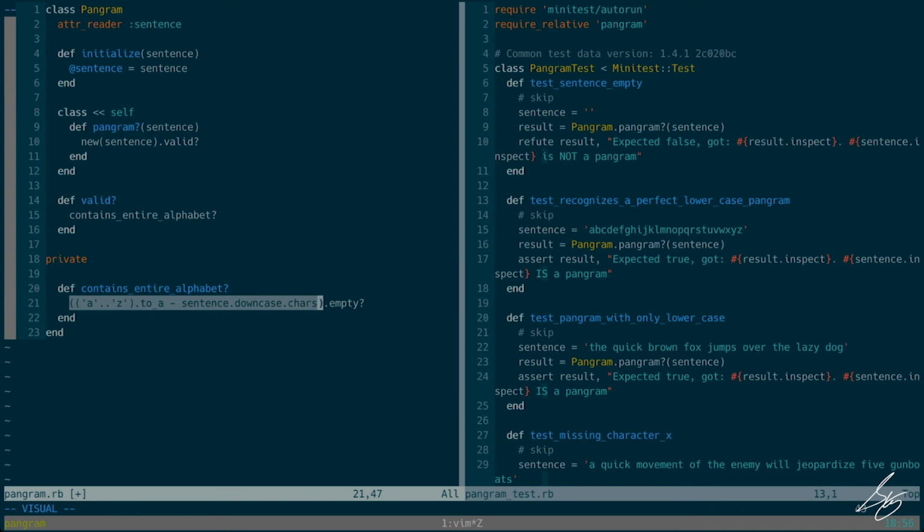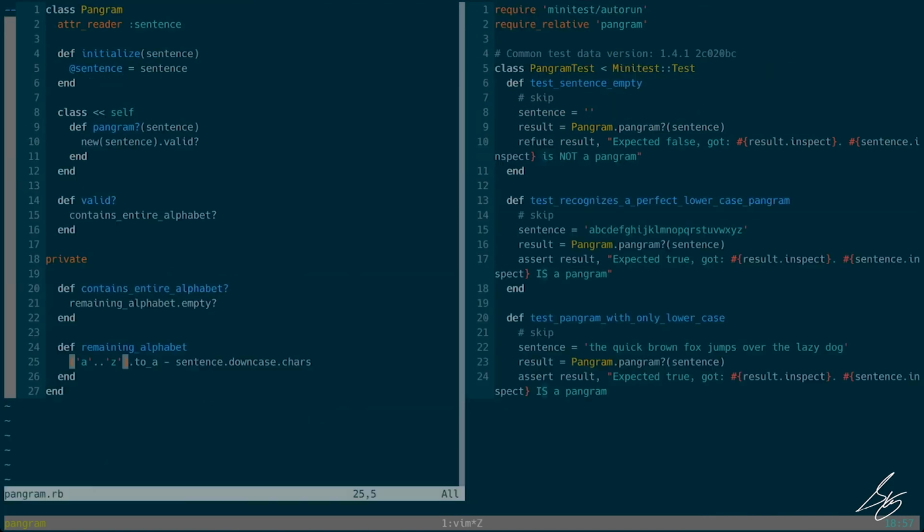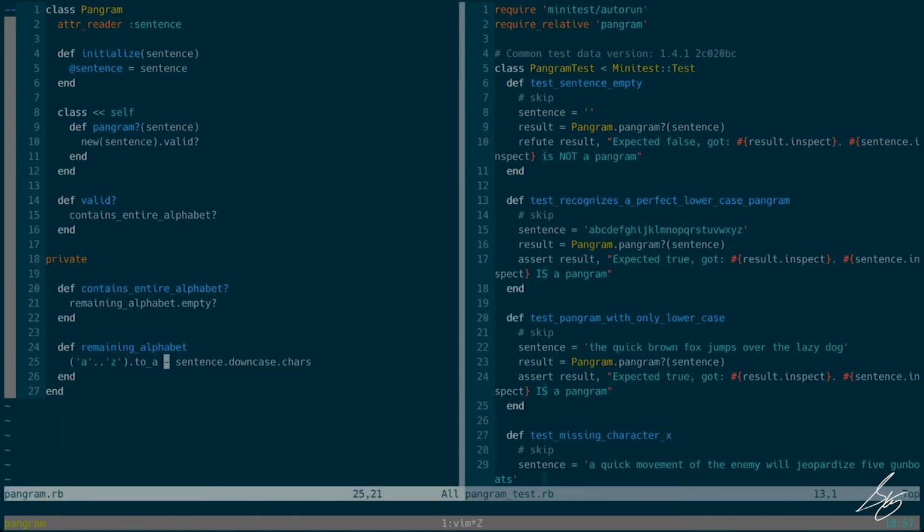So I'm going to call that remaining alphabet. Is the remaining alphabet empty? And simply paste this in here. I can get rid of the surrounding parentheses there. The remaining alphabet. Cool.